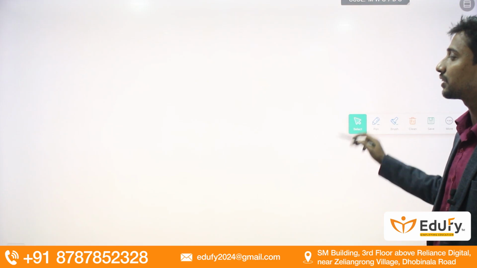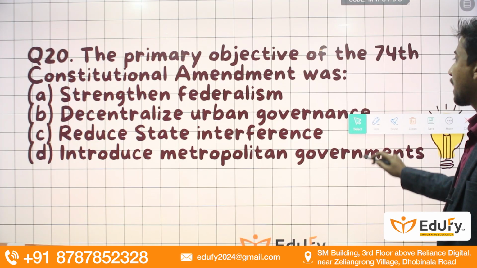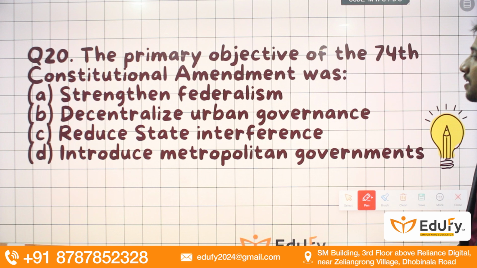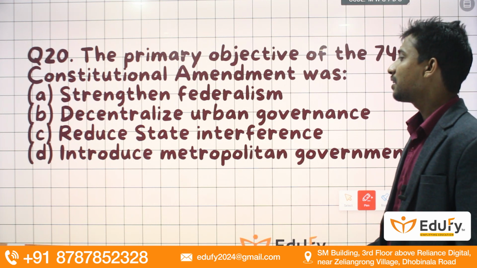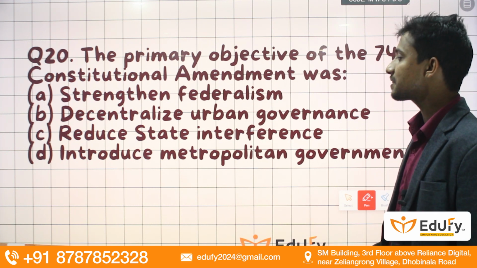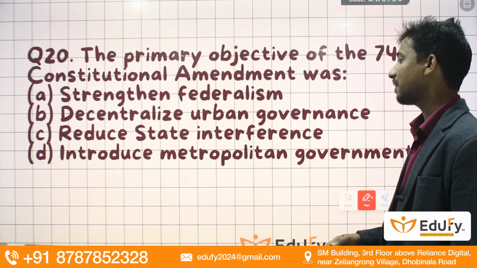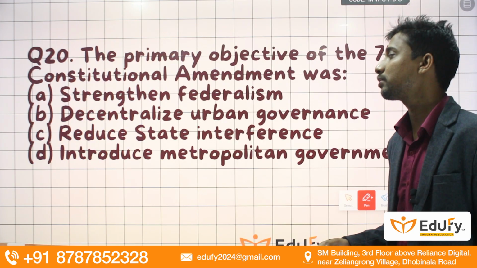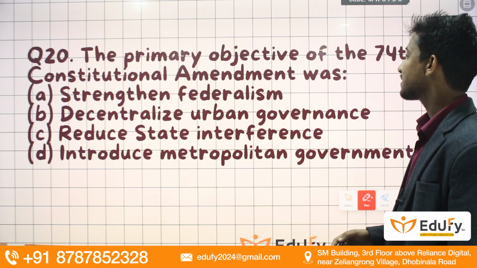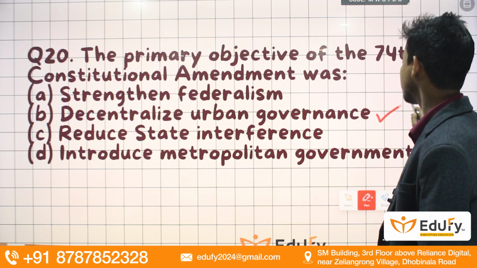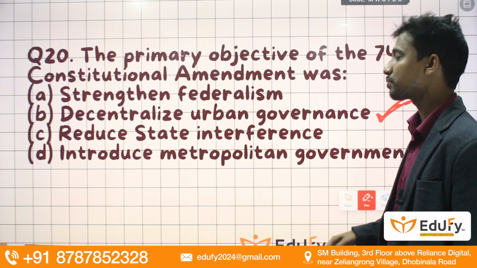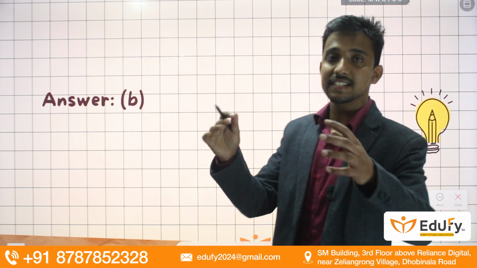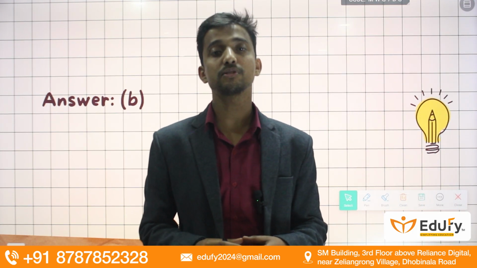Moving towards the next question, guys, we have here: the primary objective of the 74th constitutional amendment is to strengthen federalism, decentralize urban governance, reduce state interference, or introduce metropolitan governments. So no, guys, it was a tool for decentralized urban local governance, that is municipality. So the correct option will be option B. So guys, this was a quick idea about the municipalities.